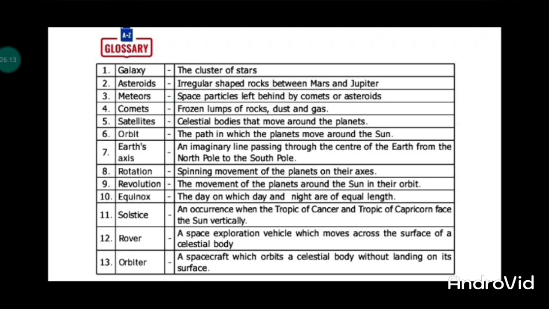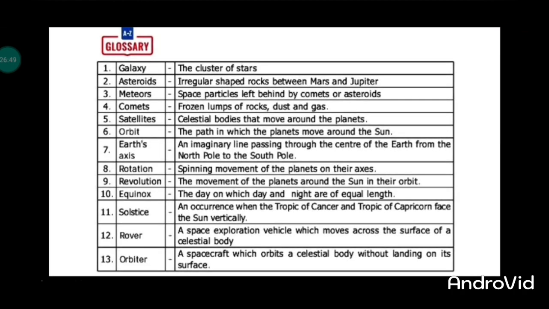Asteroids, a cluster of irregular shaped rocks between Mars and Jupiter. Meteors, space particles left behind by comets or asteroids. Comets, frozen lumps of rock and gas. Satellite, celestial bodies that move around a planet. Orbit, the path in which a planet moves around the Sun. Axis, an imaginary line passing through the center of the Earth from the North Pole to the South Pole. Rotation, the spinning movement of a planet on its axis.